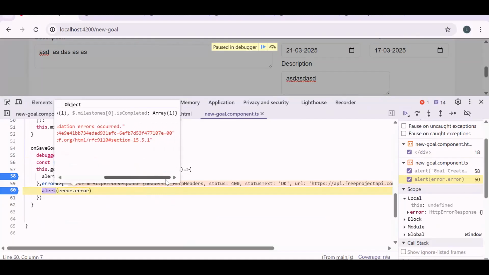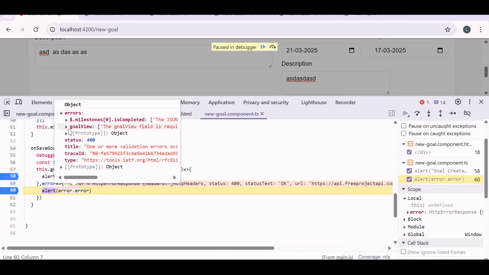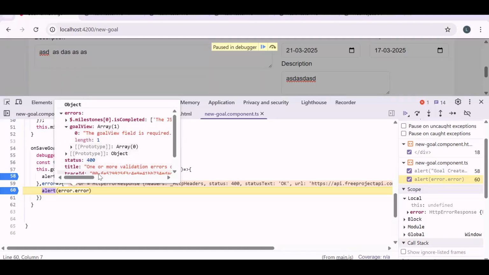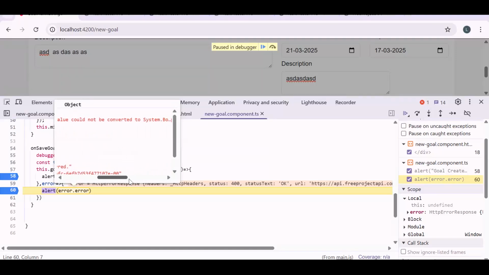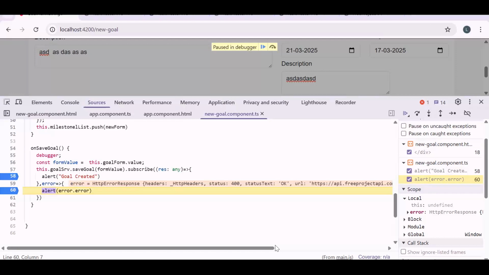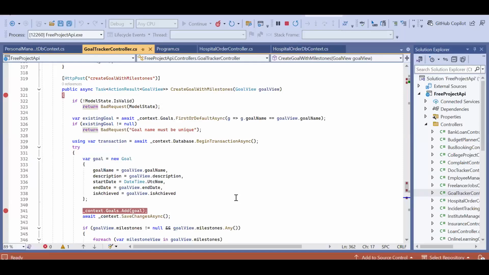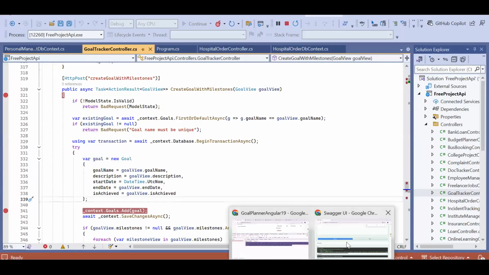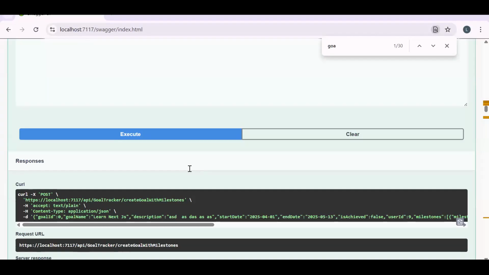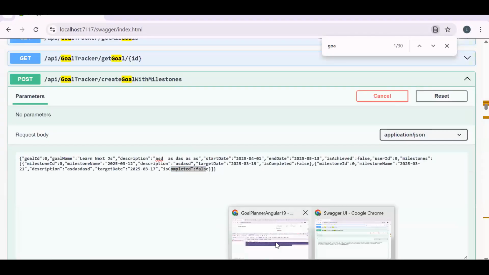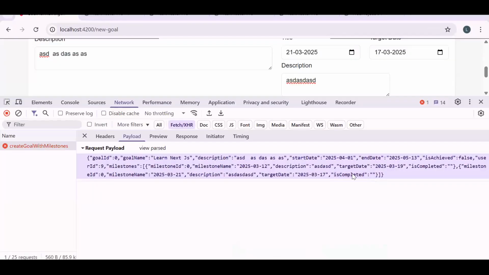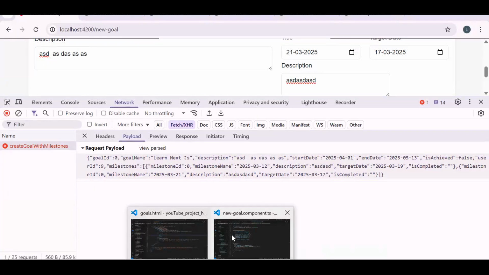Let me just test it. Why is there a validation error? Goal view field is required. Let me check this. Why is the API breaking? So I figured out an issue. We were passing is completed as false, meaning a string. See, is completed is empty, but this is a Boolean property. So we need to initialize it with a false value.